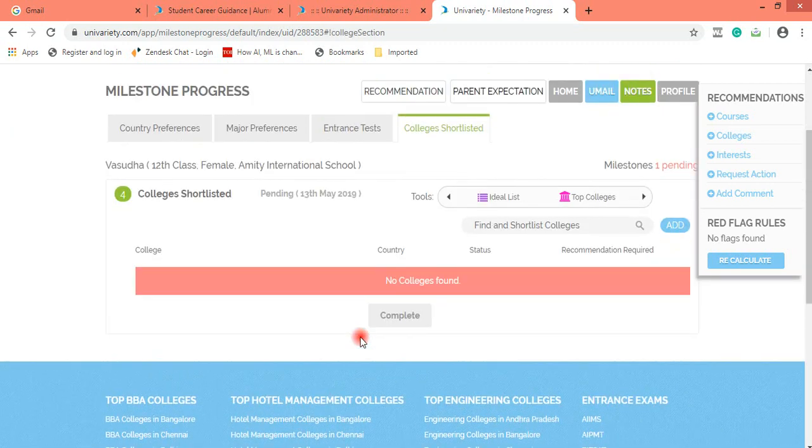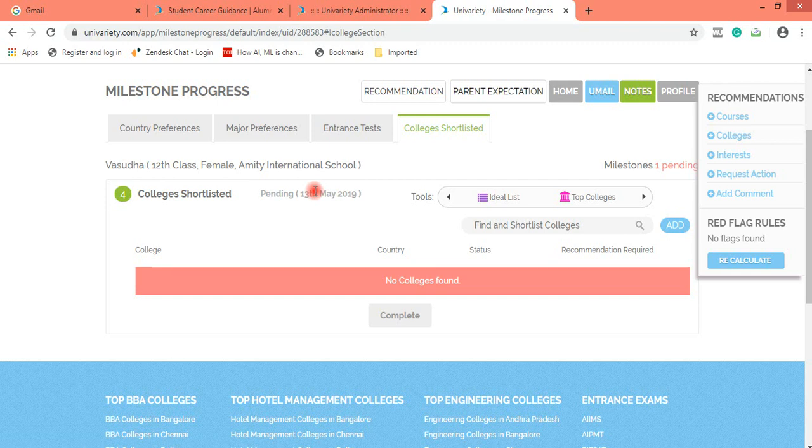I click on skip and I can see Vasudha's colleges have not been selected. So let's see how do I shortlist colleges. Now you can see over here the research tools are Ideal List, Top Colleges, Compare College and College Search. Because we select colleges in 3 categories: aspiration, best fit and safe, we would look at the ideal list.